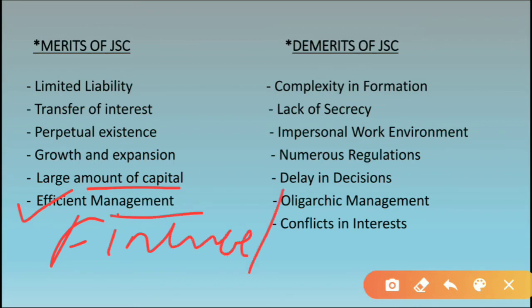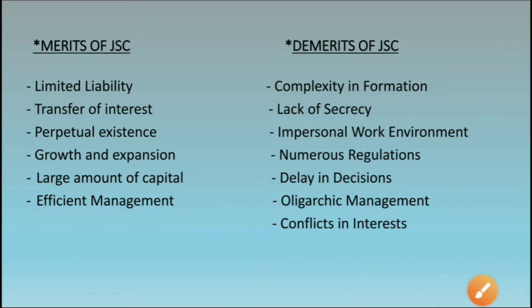Now if they have money with them, they hire experts from outside the organization, who are professionals in their field. The experts perform very well in the organization. They have specialized knowledge about their field, so if experts work in an organization, definitely that organization will run efficiently. That is why it is said that a joint stock company is managed efficiently. So these were the merits of joint stock company. Now let us move to the demerits of joint stock company.